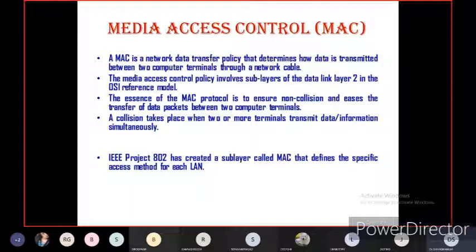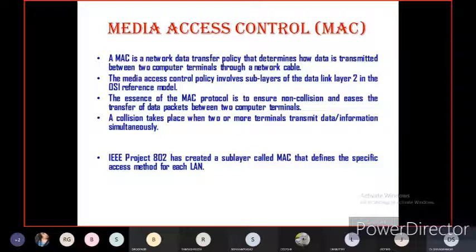Listen properly. Once again, when more than two computers at a time send data packets in a single channel, definitely there will be data collision. When data collision occurs, definitely there will be data loss. When a collision occurs in the communication channel, an error control message is immediately communicated to the sender.